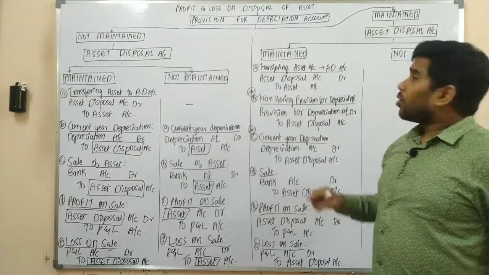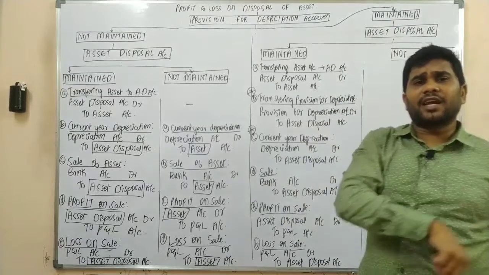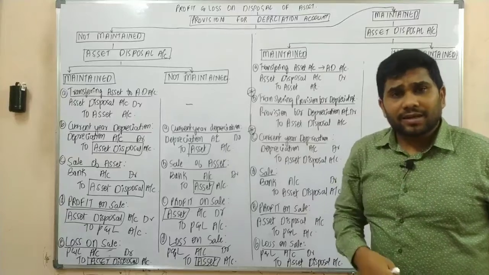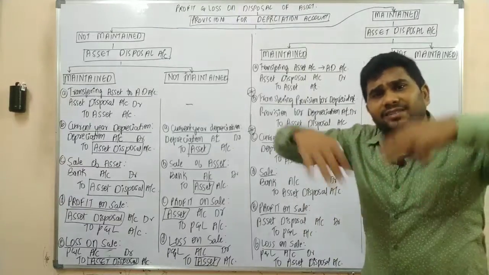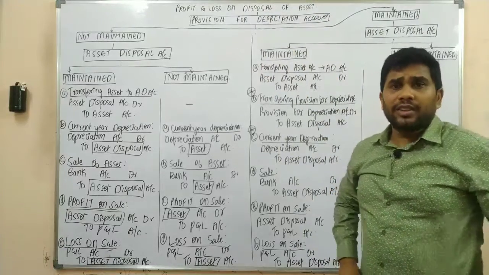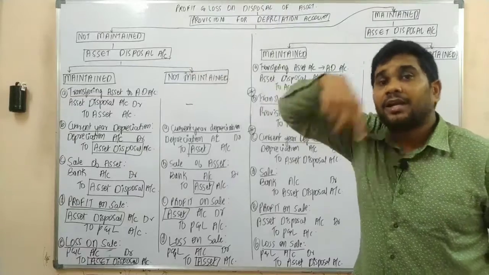Next. We have our provision for depreciation account, which is nothing but an account which accumulates the depreciation of the past years. Yes or no?